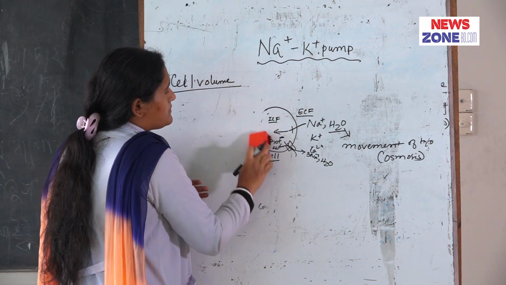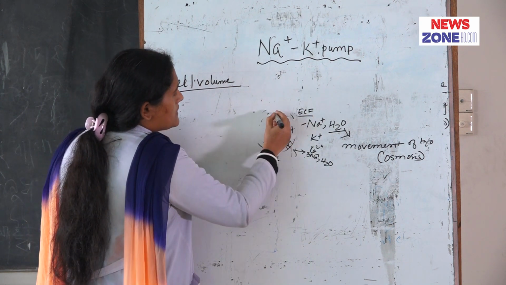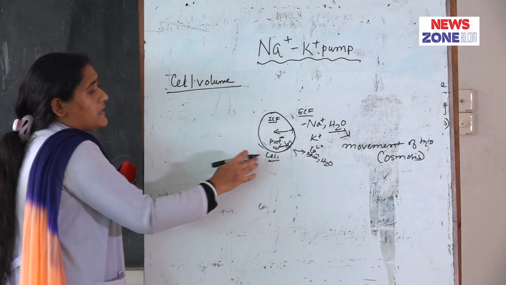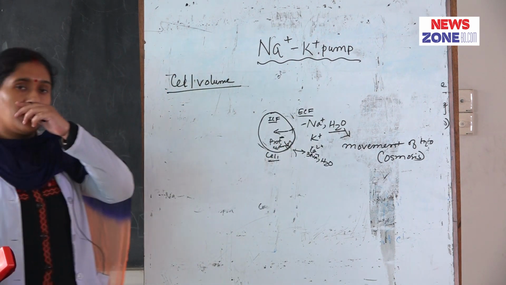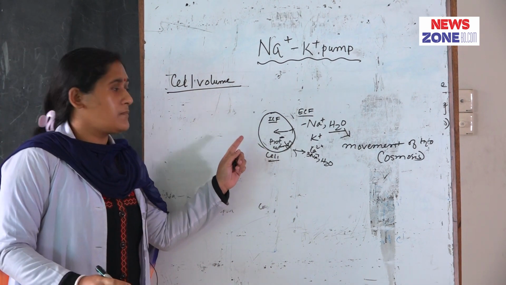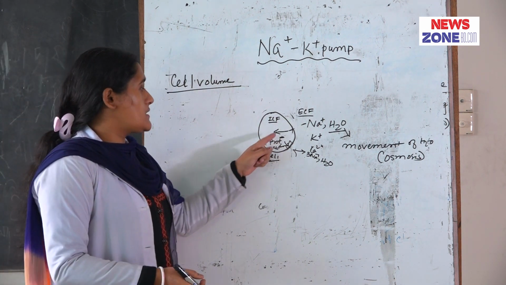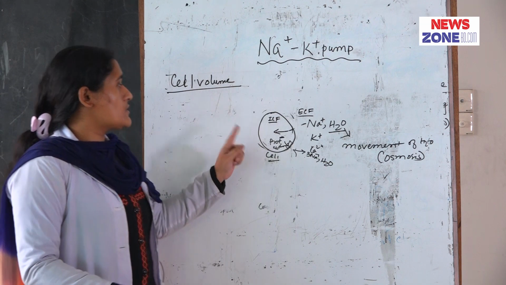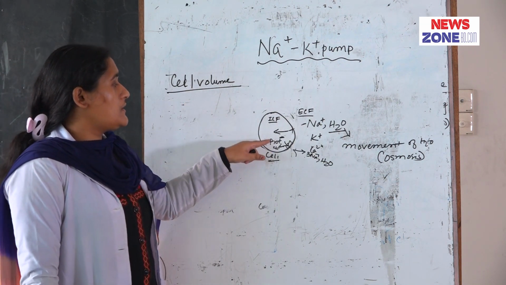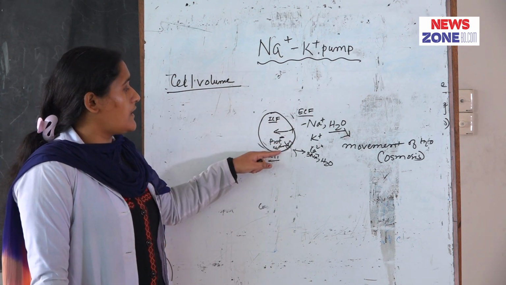So, the cell returns to its normal volume. By this process cell volume is maintained. Let me say it again, this question is very important: how is cell volume maintained? In the cell there are proteins and other substances that are negatively charged and they do not diffuse through the cell membrane.